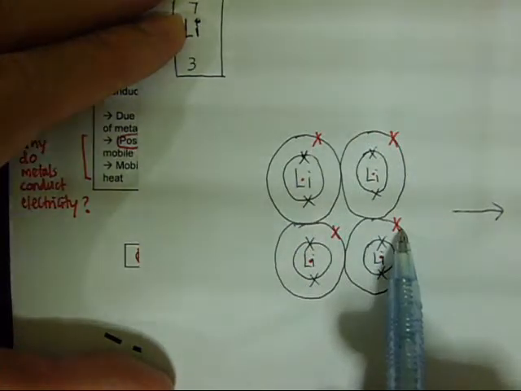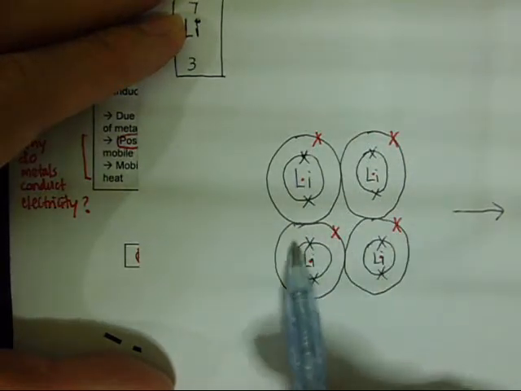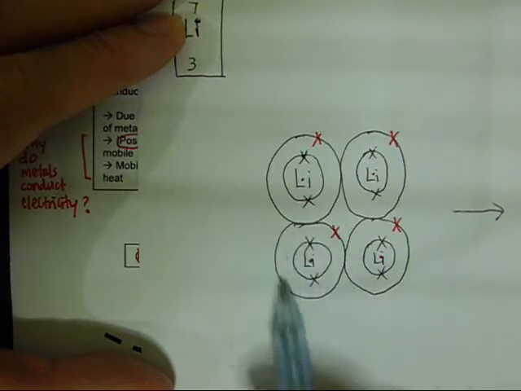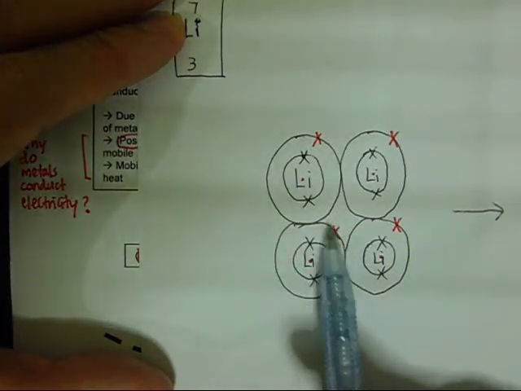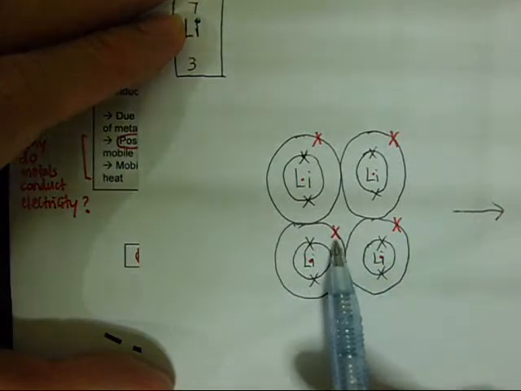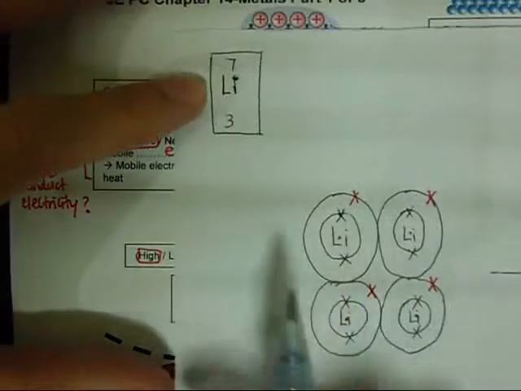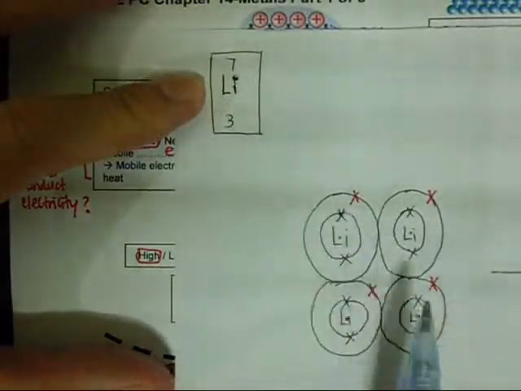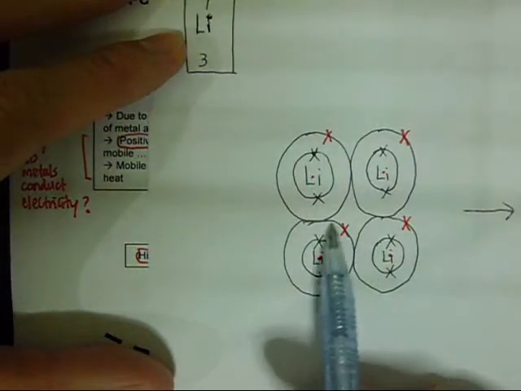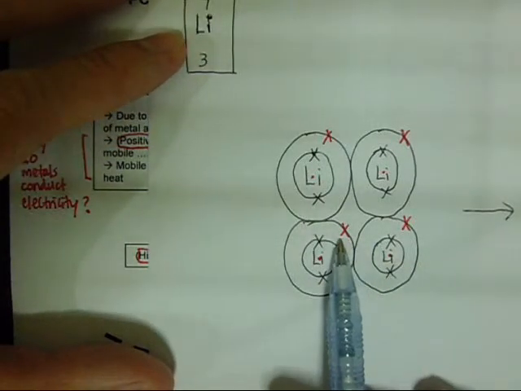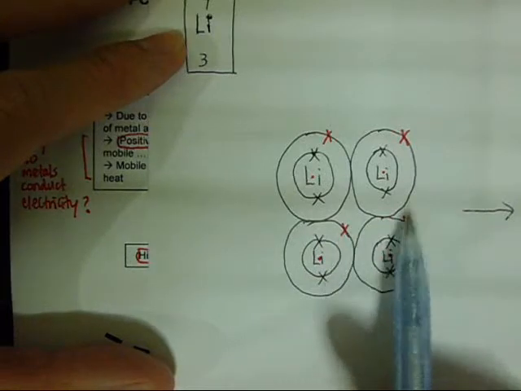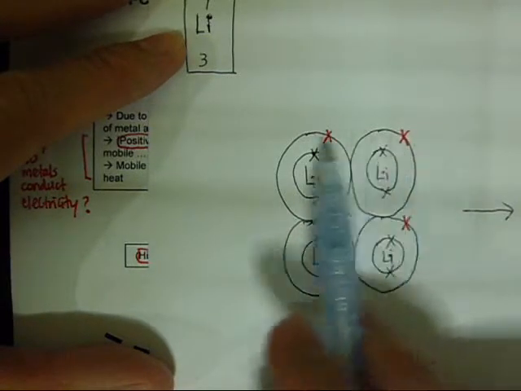Lithium has 3 electrons. The first shell can accommodate 2 electrons, the second shell 1 electron. So the second shell would be the valence shell, which has 1 valence electron. All these are the valence electrons of the lithium atoms.